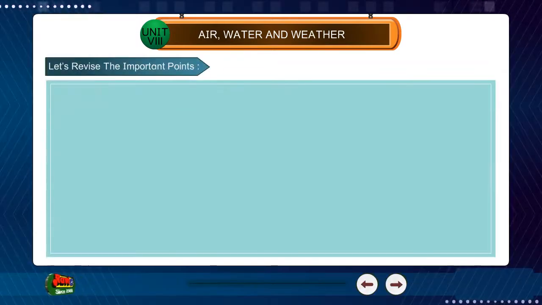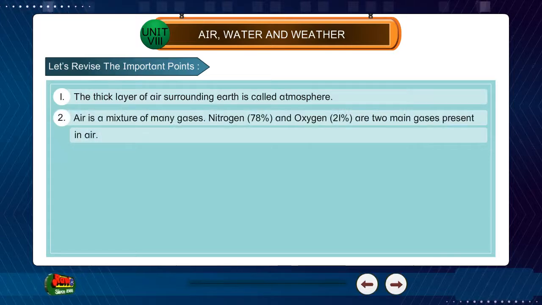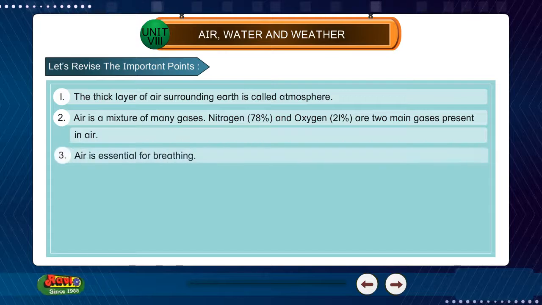Let's revise the important points. 1. The thick layer of air surrounding Earth is called atmosphere. 2. Air is a mixture of many gases. Nitrogen 78% and oxygen 21% are two main gases present in air. 3.